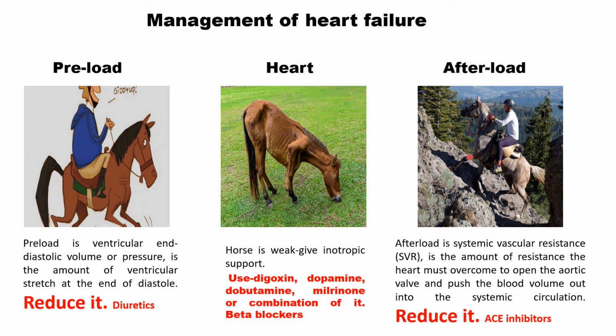So you must see this angle. The more you increase this angle, the horse will have to work more. So for effective working of this horse, you should try to reduce this angle. The horse will work better, and this angle is equivalent to systemic vascular resistance. As you increase this angle, as you increase systemic vascular resistance, you are just strangulating the heart.